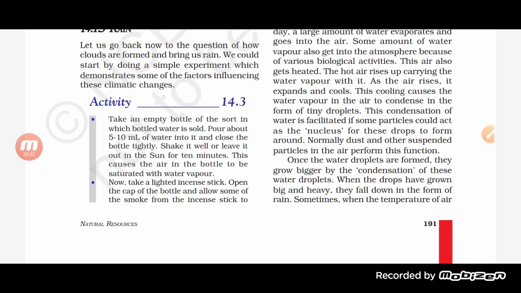First of all, the water vapor is formed because sunlight falls on the surface of water bodies, and when it evaporates and reaches a higher altitude, it gets condensed into water droplets. These water droplets combine with other water droplets to form a big drop of water, and that helps in the formation of a cloud, and when the cloud becomes heavy, precipitation occurs. That is, rainfall occurs. So this is how water moves from the earth and again comes back to the earth, that is the water cycle.